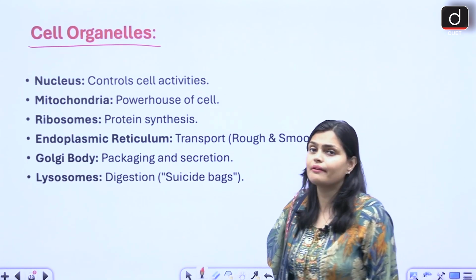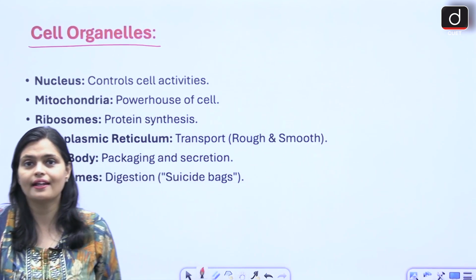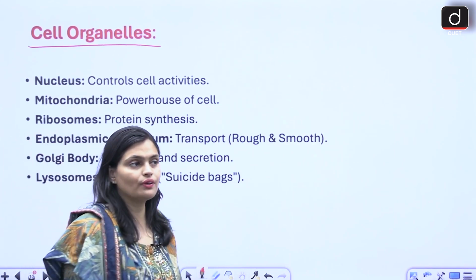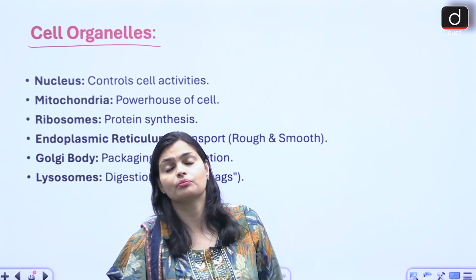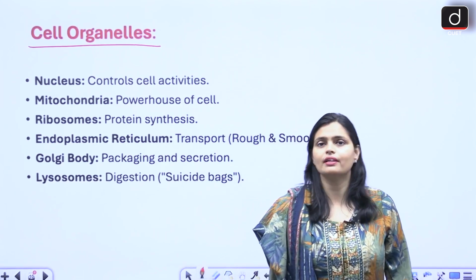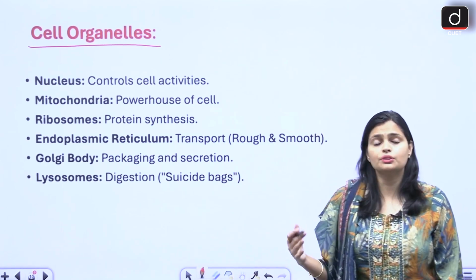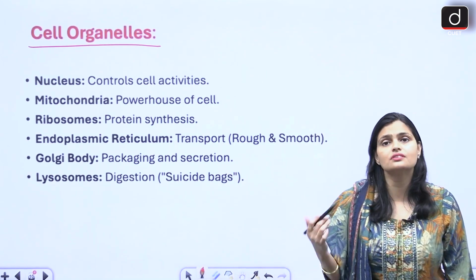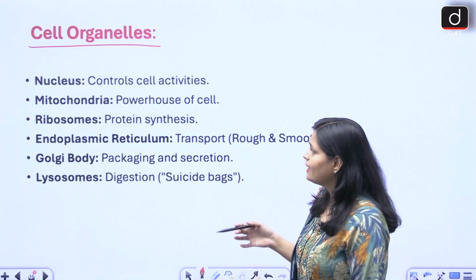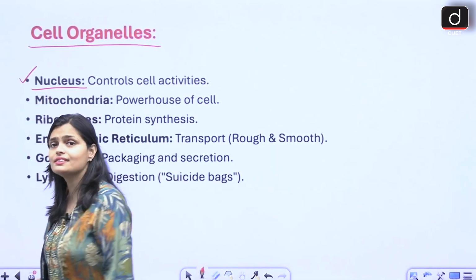They are the compartments, like ऐसे समझो कि suppose your house is a cell. Right, in your house you have a kitchen, you have a washroom, you have a dining room, right? So every room has their particular function, na? So similarly within the cell also we have these organelles which perform various functions in our body, right? Like nucleus.